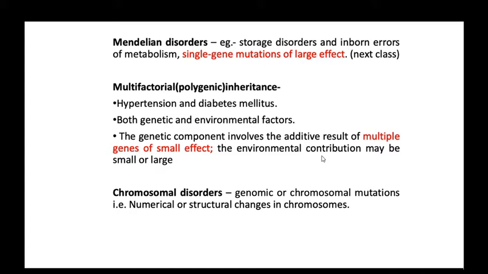The third one is chromosomal disorders. In chromosomal disorders there are genomic or chromosomal mutations, like numerical and structural changes in the chromosomes: either the number changes or the structure of the chromosomes changes.